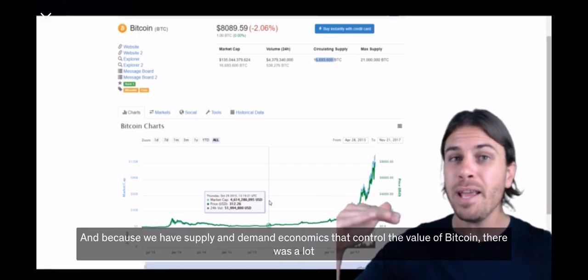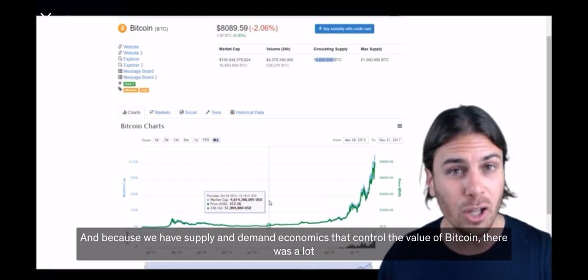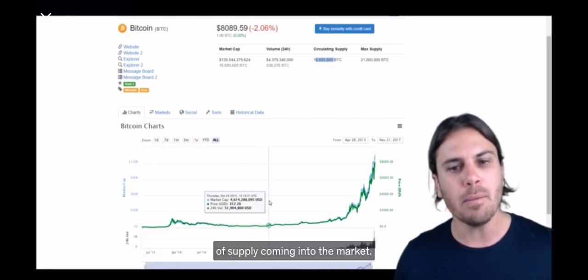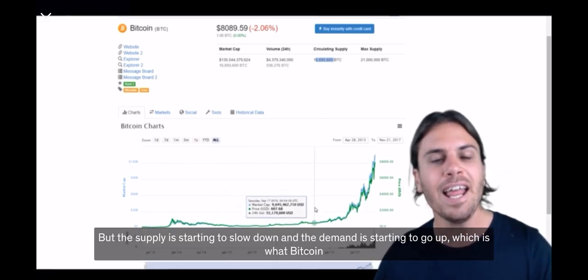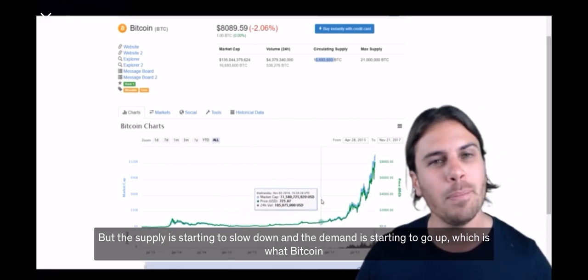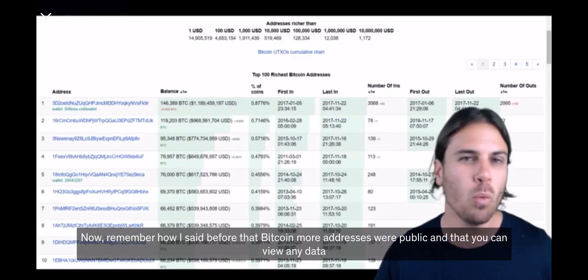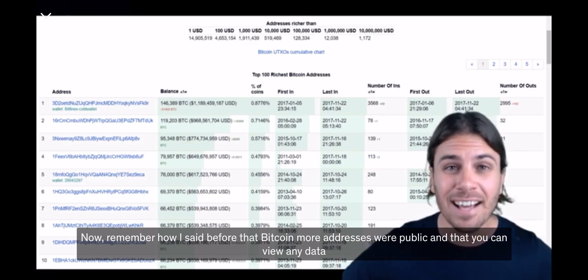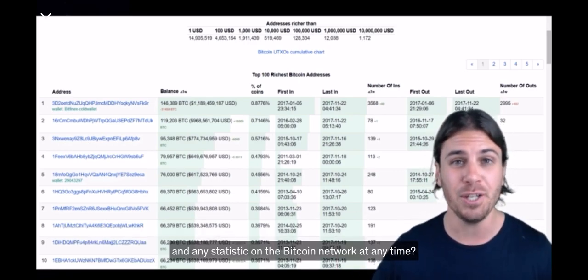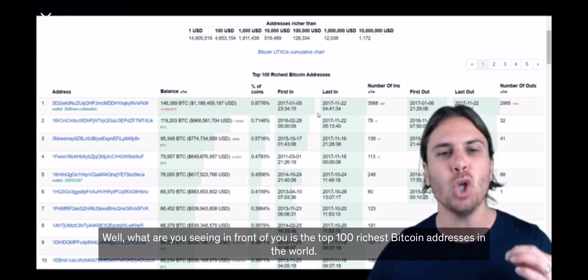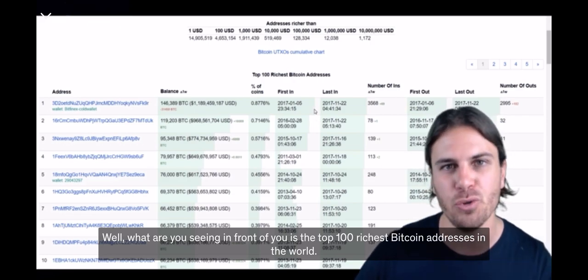And because we have supply and demand economics that control the value of Bitcoin, there was a lot of supply coming into the market, but the supply is starting to slow down and the demand is starting to go up, which is why Bitcoin is going up so much in value so quick. Now remember how I said before that Bitcoin wallet addresses were public and that you can view any data and any statistic on the Bitcoin network at any time? Well, what you're seeing in front of you is the top 100 richest Bitcoin addresses in the world.